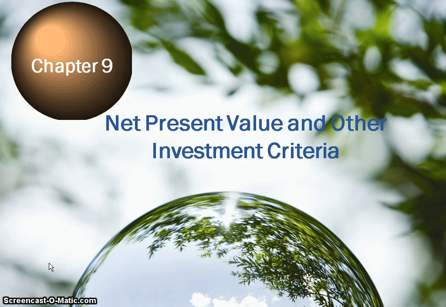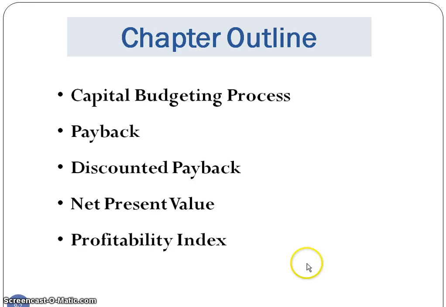In Chapter 9 we learn about tools that are used in the capital budgeting process to determine if a company wants to undergo spending for a new project, a new piece of equipment, possibly a new building, or a new business line. And so we're going to focus on learning these tools. All of the different tools are presented in the chapter.